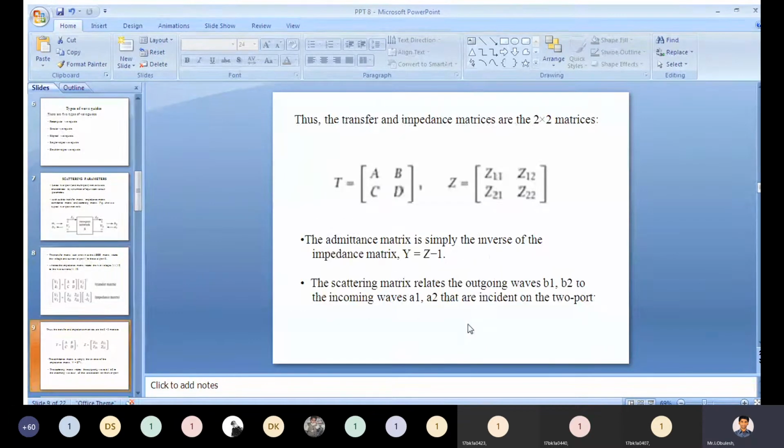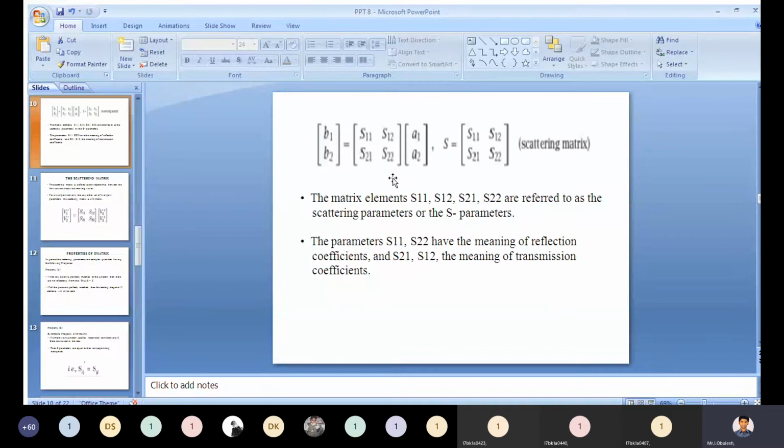These waves are incident on the two-port. So you need to represent the outgoing waves B1 and B2 as the scattering matrix times the incoming waves.